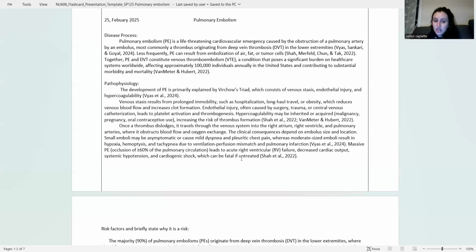Massive PEs, which is occlusion of greater than 60% of pulmonary circulation, can lead to acute right ventricular failure, decreased cardiac output, systemic hypotension, and cardiogenic shock, which can be fatal if left untreated.